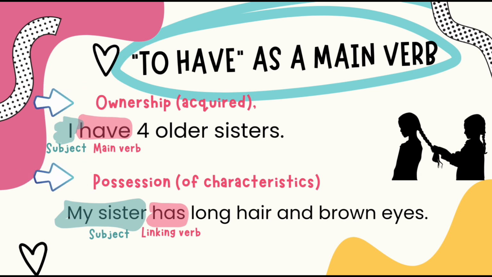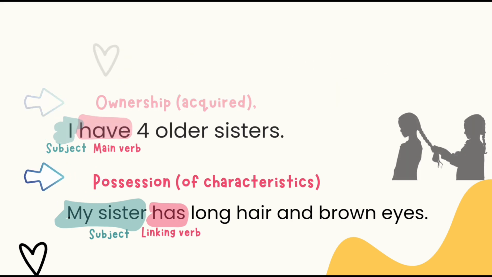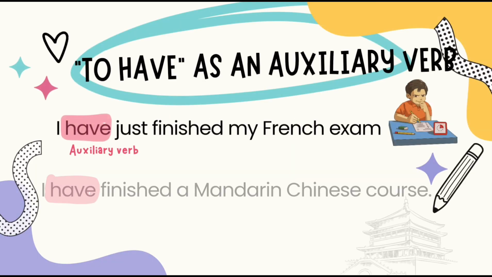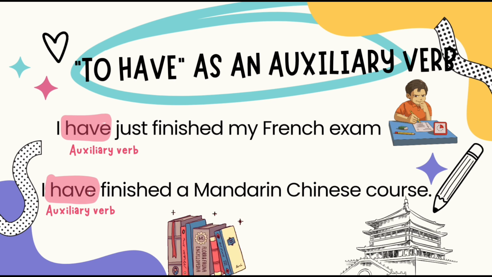Example of ownership: I have 4 older sisters. Example of possession: my sister has long hair and brown eyes. Example of entitlement: I have to read all the mangas that I haven't read. As an auxiliary verb, the verb to have is used in the construction of perfect tenses. Example: I have just finished my French exam. I had finished a Mandarin Chinese course.